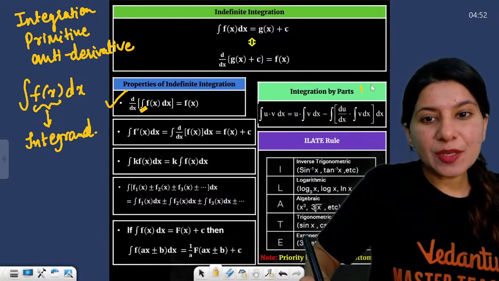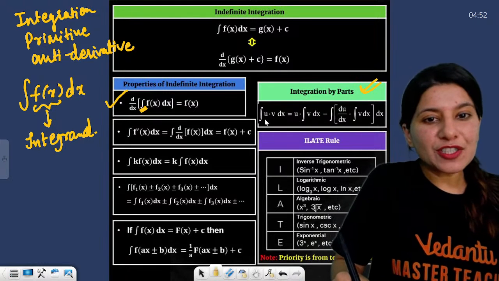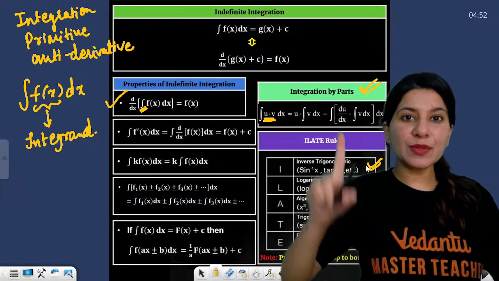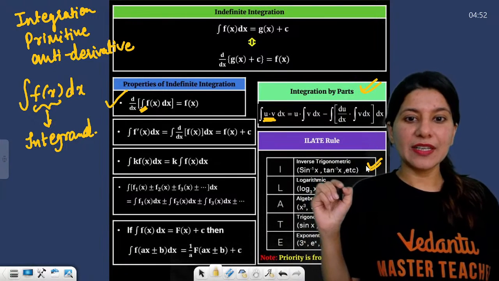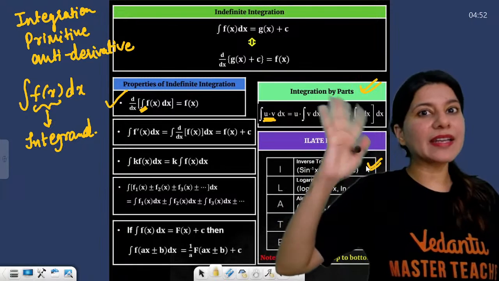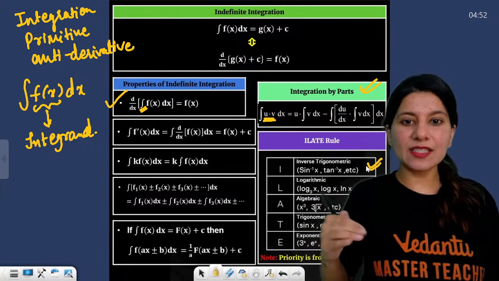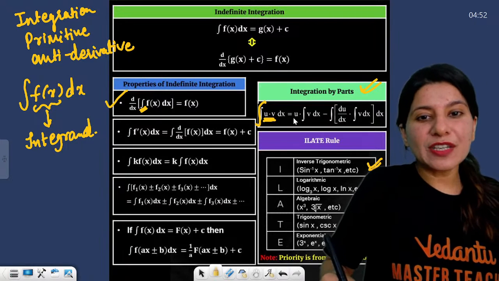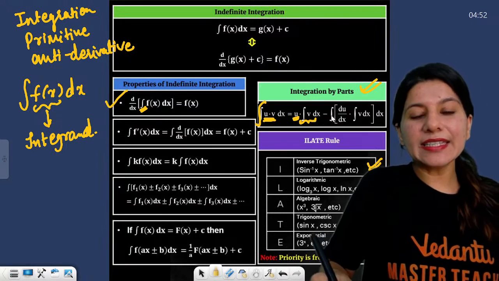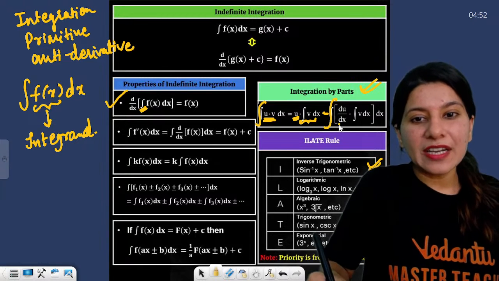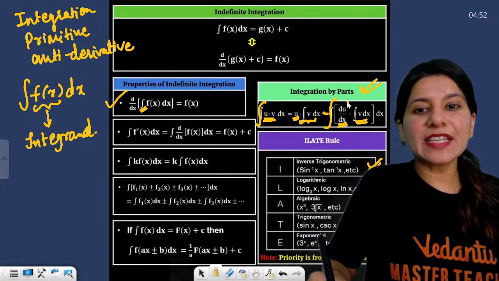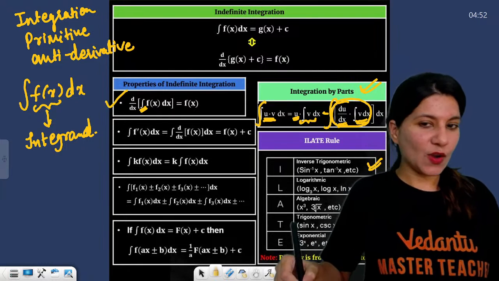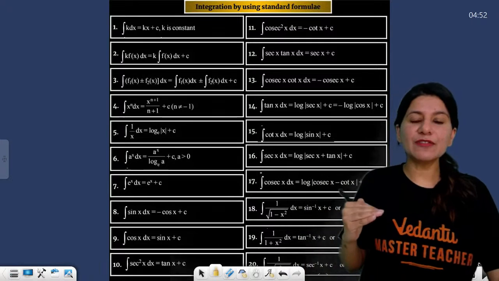Okay, now integration by parts. First function times second function, using the ILATE rule. If you see an inverse trigonometric function, mark it as the first function. Then if you see a logarithmic function, again mark it as the first function, and then this is the order. So the integral of the product of these two functions is the first function times the integral of the second, minus the integral of the derivative of the first times the integral of the second. Okay. All right. Here are the formulas one by one.